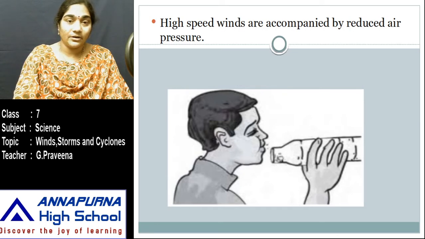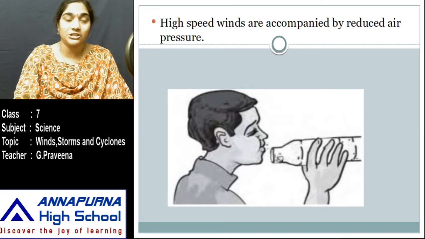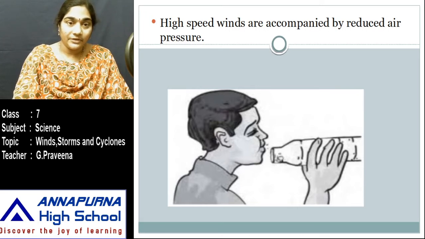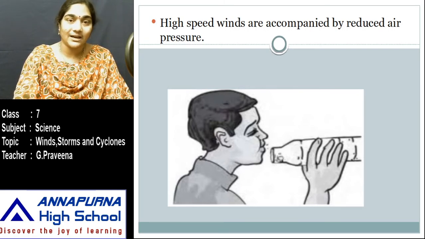So this air which has more pressure is pushing the paper ball towards the mouth of the bottle. So here the wind near the mouth is very fast, so this region has a decreased air pressure, and the air pressure inside the bottle is more when compared to the air pressure near the mouth of the bottle. It is due to that reason that even if you blow on the paper, we are unable to make it go inside the bottle. So that confirms that wind speeds are accompanied by reduced air pressure.